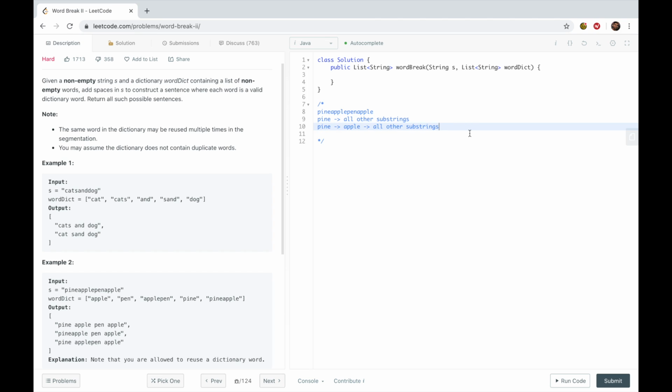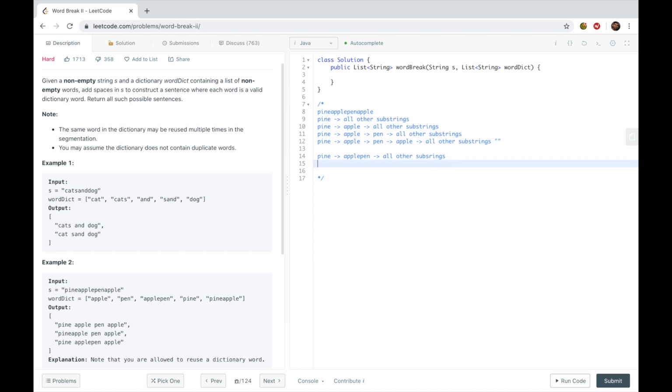So pine, apple, pen, all other substrings. Pine, apple, pen, apple, all other substrings. But all we have is just nothing after apple. So that's one of our solutions.